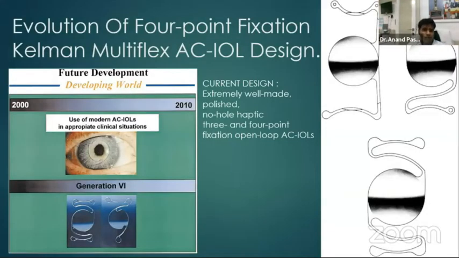Now, over a period of time, there has been a considerable evolution in the design of these IOLs, and the current IOLs are 4-point fixation, the Kelman multiflex AC IOL design, which is currently very well made with a polished surface, and there is no hole in the haptic, with 4-point fixation to the iris and the angle structures.